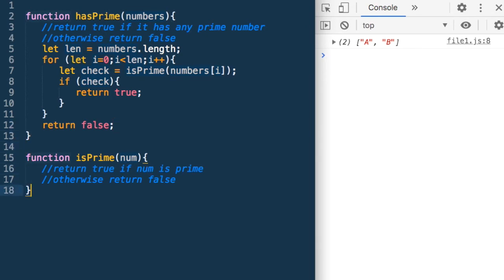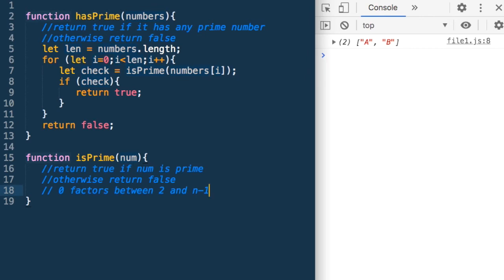Now that this function has been defined, let me define this function isPrime. So how should we do it? To check whether a number is prime or not, what do we need to do? It should have 0 factors between 2 and n minus 1. So between 2 and n minus 1, it should have no factor. A prime number has only 2 factors, 1 and itself.